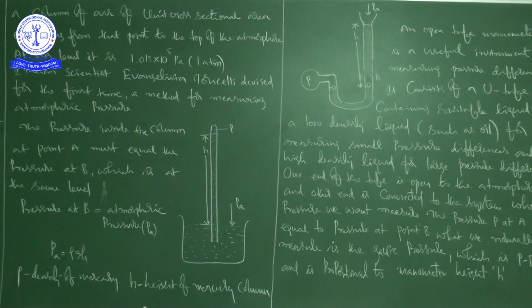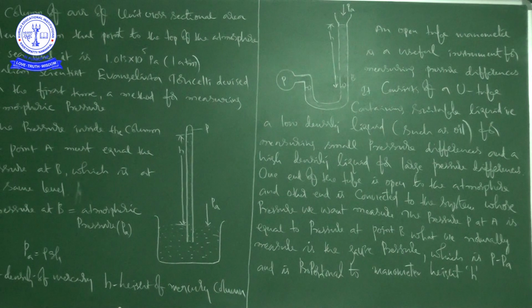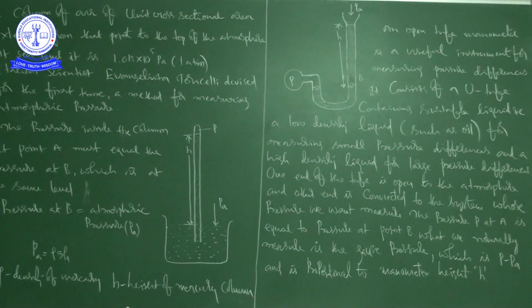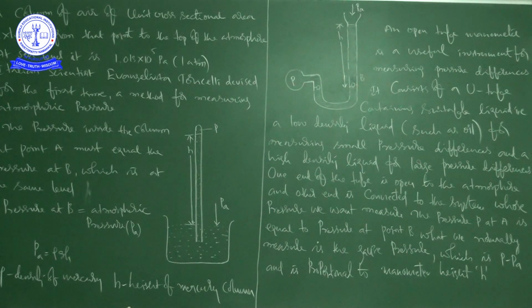Suppose, for example, in the previous example 10.2, what is the pressure on the surface of a lake and what is the pressure 10 meters below the surface of a lake. In between these 2 points, if we measure the pressure, we can call it the pressure difference. Pressure difference is also a pressure only, no? It is just like P2 minus P1 or PA minus PB, whatever the names of the points. Now, I can also say that this tube is open to the atmosphere.